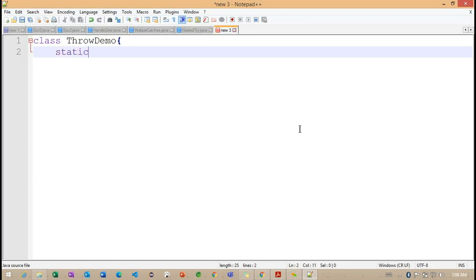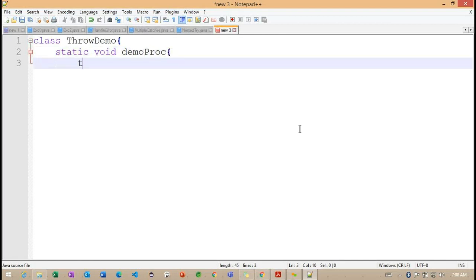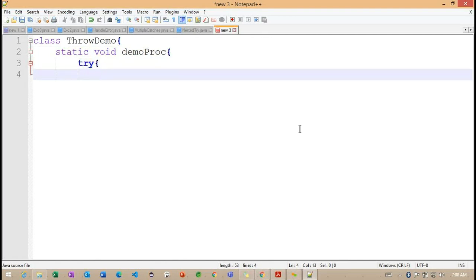Inside this throw demo, I want to work with one method called demo proc. Inside this demo proc, I'm defining a try block. Inside this try block, I'm working with a throw keyword. I'm not defining any code here, so directly I'm trying to work with the new throw keyword here.